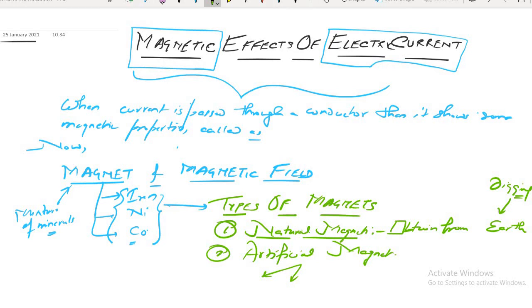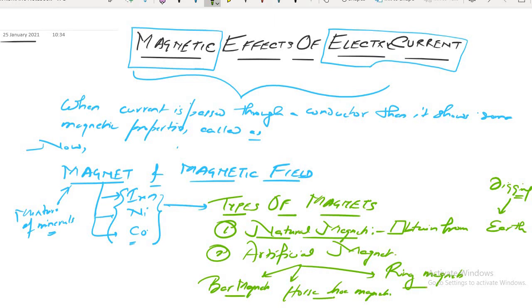Some of the types are bar magnet. Have you heard about bar magnet? Yes, sir. Next, after bar magnet we have horseshoe magnet. Understood? Bar magnet, horseshoe magnet. Next is ring magnet. So there are several types of magnets.